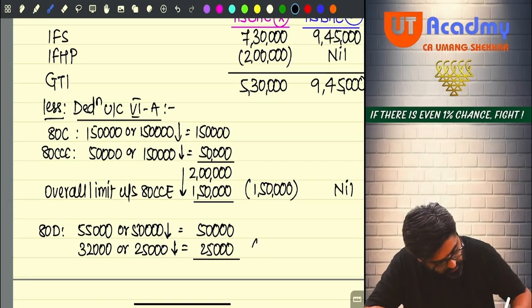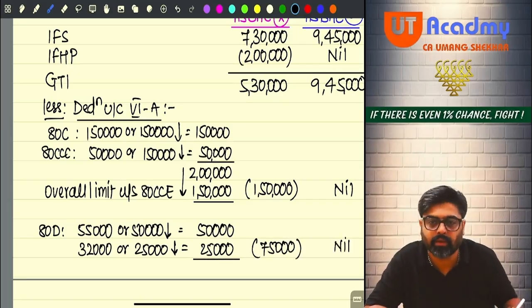So total will be 75,000 over here, and here you are not going to get any deduction. Yes or no?